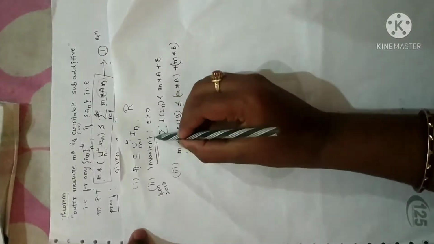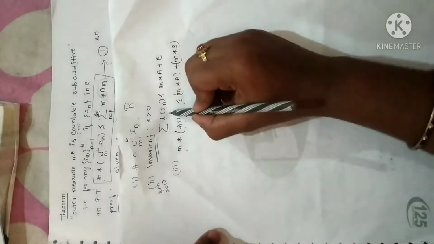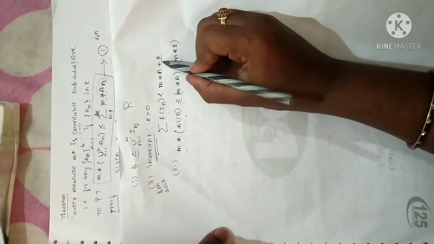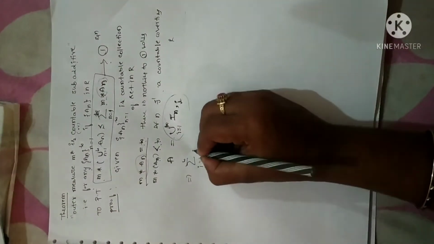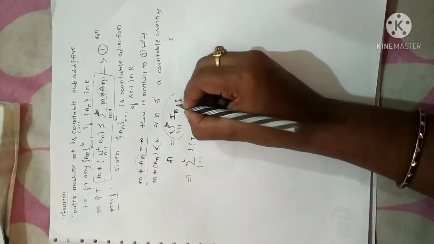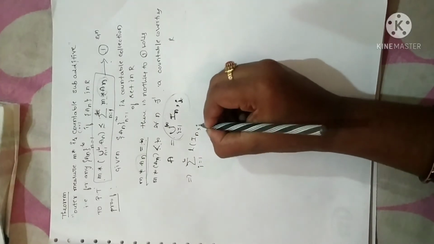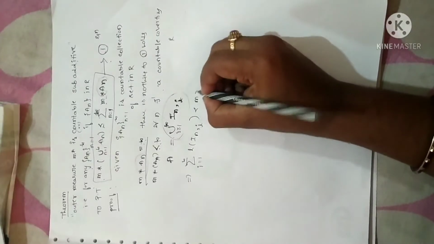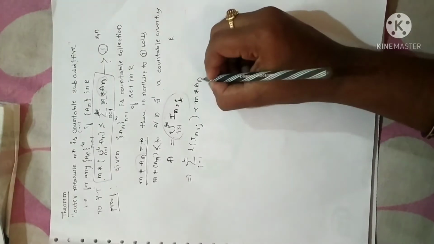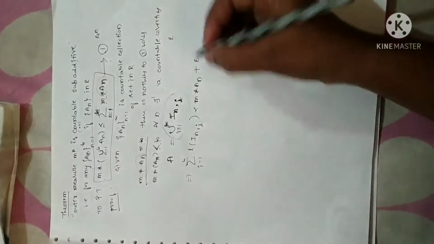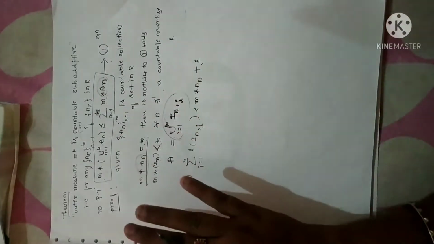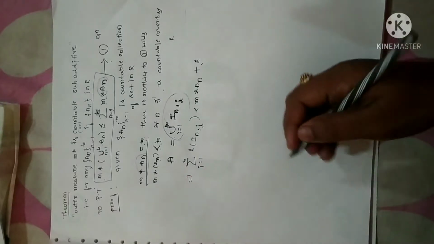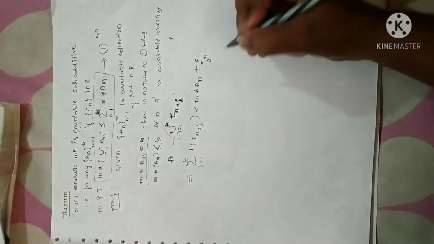Now, remember the property I just told you, the translation invariant property. What does it say? Summation of length of In is less than m star A plus epsilon. I am writing the same property again. I am using that property: summation I equals 1 to infinity of length of, since I have taken open intervals as In,I, so I am choosing the same here, is less than m star An plus epsilon. So in order to prove this statement, since epsilon is arbitrary, we can choose as we wish, or I can say as a requirement of the given theorem, I can choose this as epsilon by 2 power n.